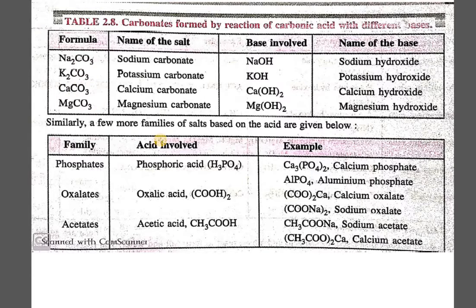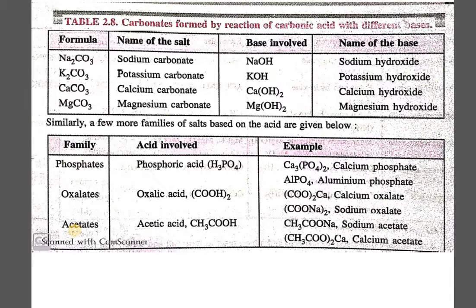Now there are a few more families of salts based upon the acids. The very first is phosphates, where the acid involved is phosphoric acid. Examples can be calcium phosphate and aluminium phosphate. Next are the oxalates, involving oxalic acid, which is (COOH)2. Examples are calcium oxalate and sodium oxalate.